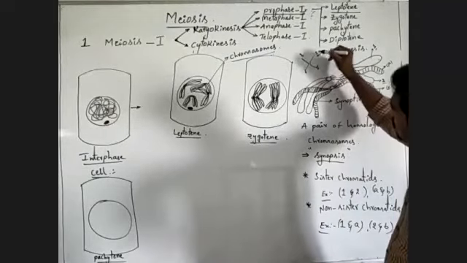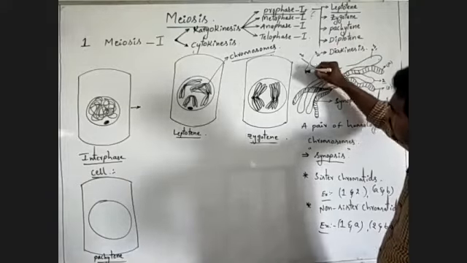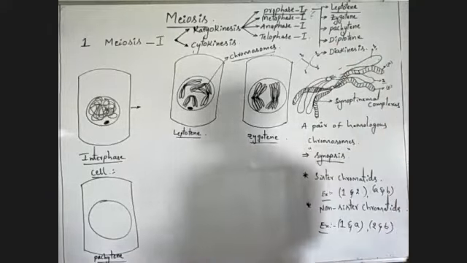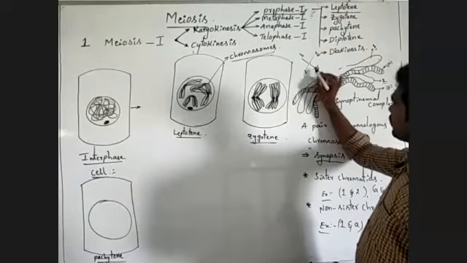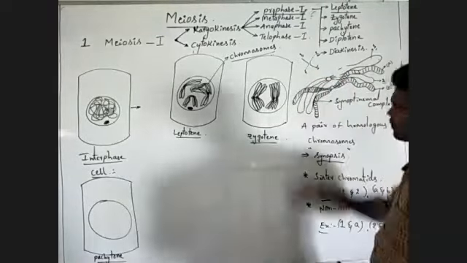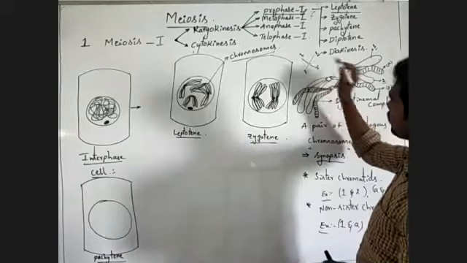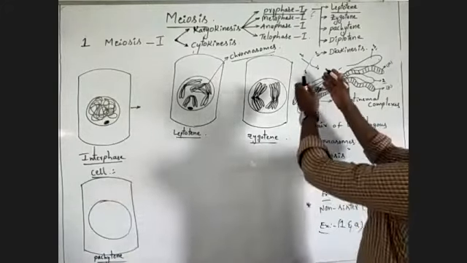The part of the second chromatid has gone to the first chromatid. It means small segments of chromatids were exchanged. Small parts of the two non-sister chromatids. Here what happened?